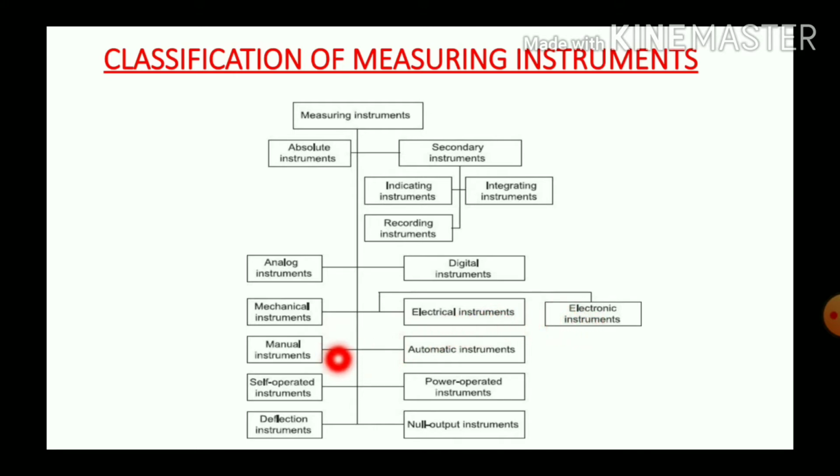And the fourth classification is automatic and manual instruments. The fifth one is self-operated and power-operated instruments. And the last category is deflection instruments and null output instruments.